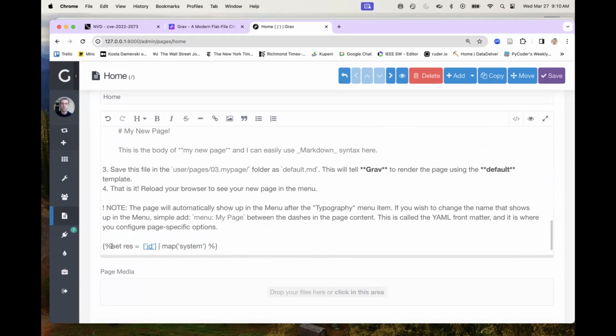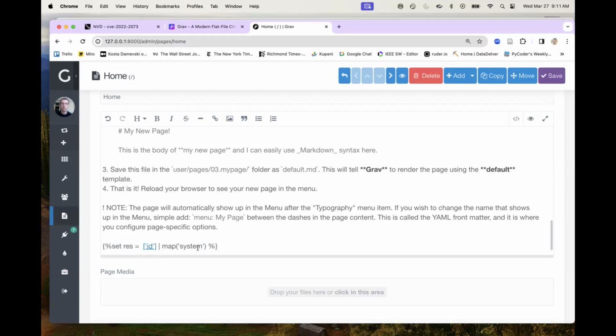In this case, this is running a single line of PHP, which Twig is obviously based on, and it's setting a variable by running the map command over the contents of this array, which currently only has the string ID. So to exploit this vulnerability, the map command is going to map each element of this array. There's only one element, so only the ID element, to this system command. So the vulnerability is specific to this map command.